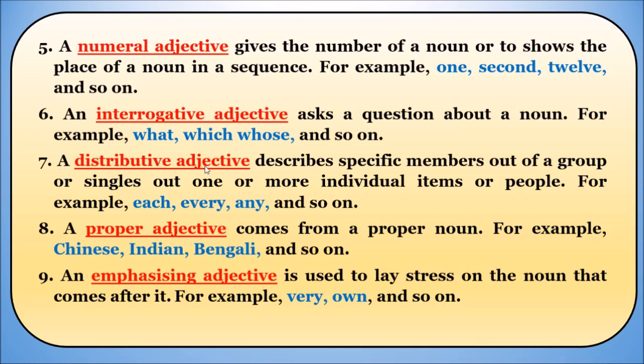Seventh one, distributive adjective. If you want to talk about an individual or a group or singles, or give importance to such a group of people, we call it a distributive adjective. Eighth one, proper adjective. The proper adjective always comes with a proper noun, and if you want to talk about the people or things belonging to such proper nouns, we call it a proper adjective. And the last one is the emphasizing adjective. Emphasizing adjective means to lay the stress, to show the importance of a word we are using in that phrase. So these are the 9 types of